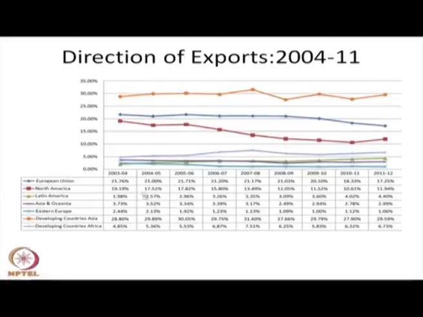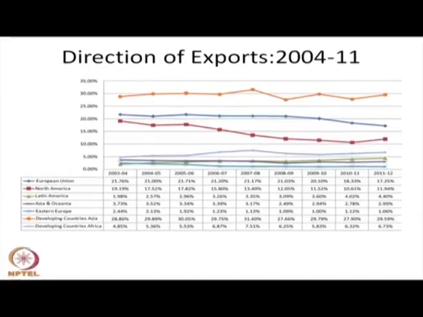But if you look at the percentage of export from India's side, the four major partners are the European Union, North America, developing Asia and developing Africa. However, we have not explored developing Africa, because Africa is an unknown zone for trade so far, and we have to explore trade links further with these countries.